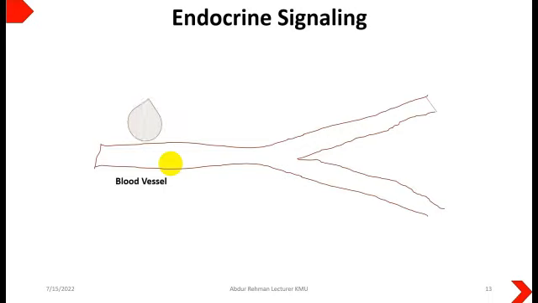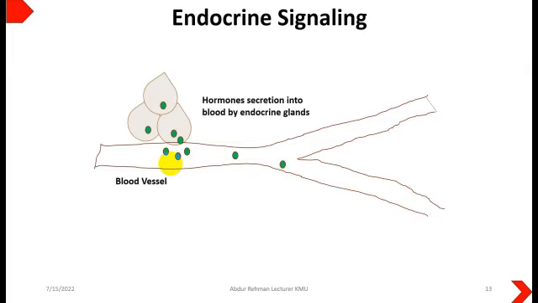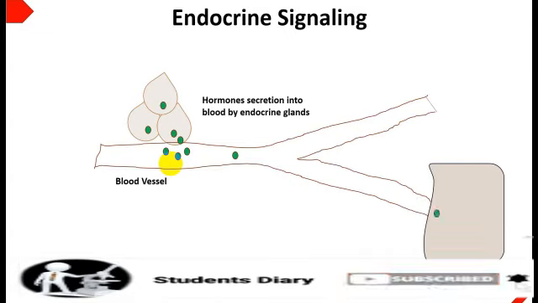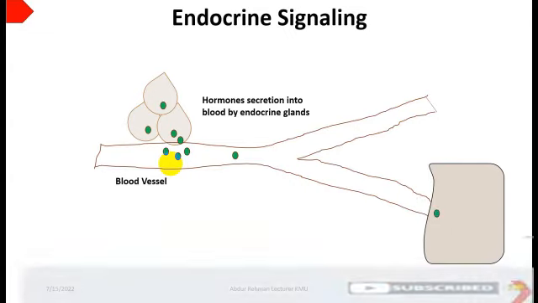Of course, there will be endocrine glands which will release certain hormonal signals into the blood vessels. You all know that blood vessels are present all around our body, and they transport nutrients as well as signals in the form of hormones, and transport proteins are present over there. So there are a lot of things happening in these vessels. When the gland releases that signal in the form of hormones into the bloodstream, it will be carried to the target cells which are present in distant, far away parts of the human body.